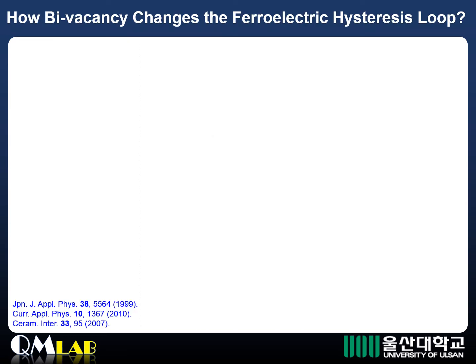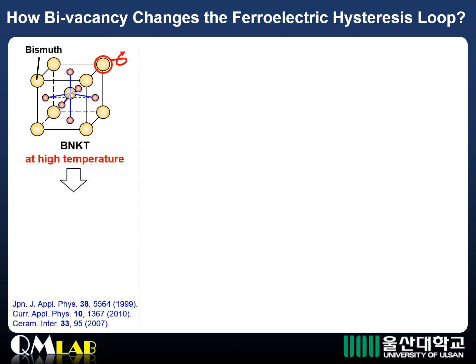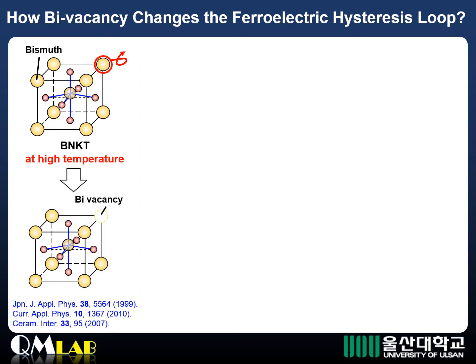To induce vacancies, we paid attention to the A-site components of the BNKT. The BNKT includes bismuth elements, and it can easily be volatile at high temperatures. Then, we can induce bismuth vacancies at high temperatures.